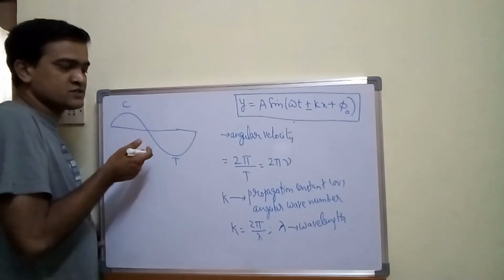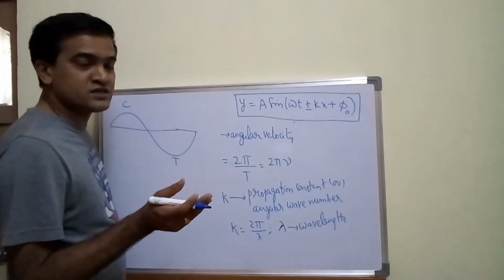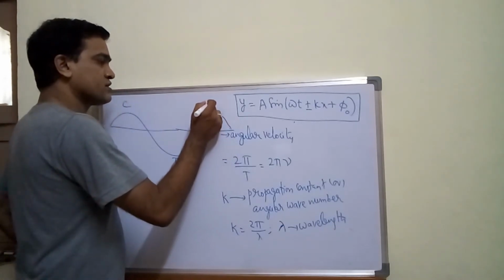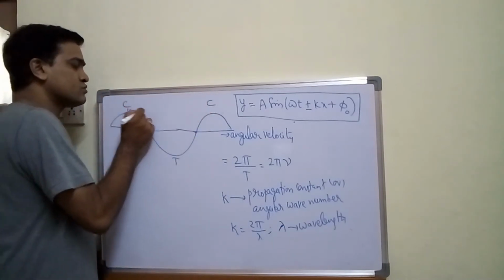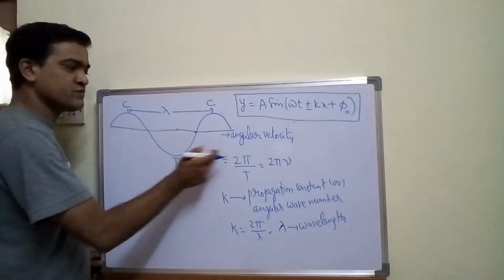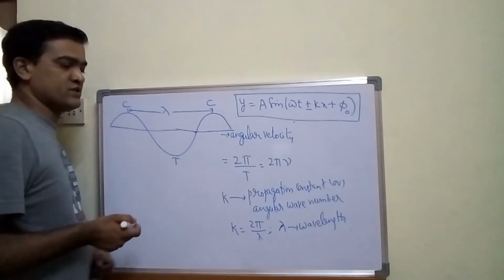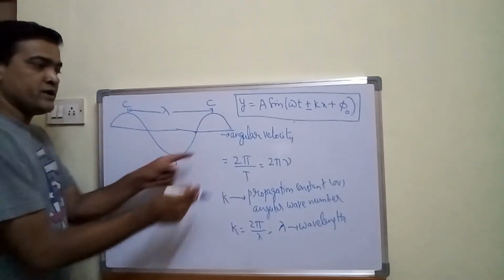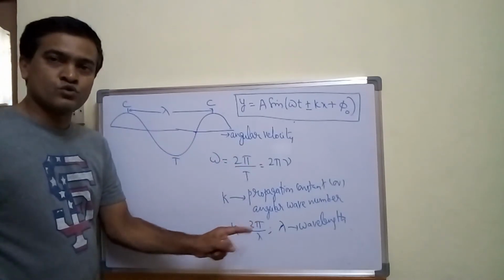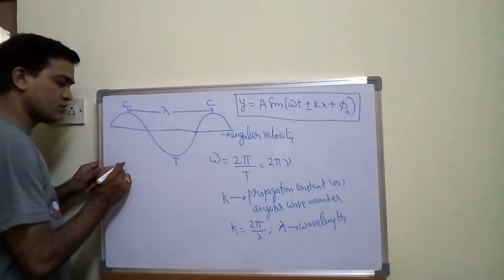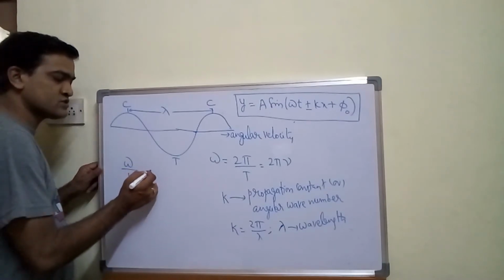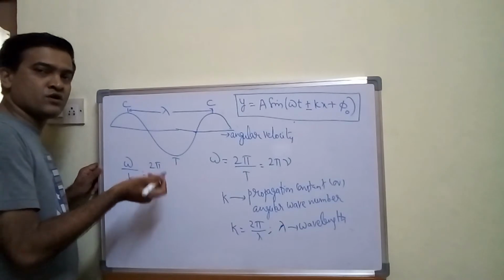In case of a longitudinal wave, we have discussed earlier compressions and rarefactions, right? Or if I extend and show you another pulse, here also you have one crest. So the distance between two successive crests is called wavelength. Or if I show one more, the distance between two troughs is also called wavelength, right? So based on these two, omega is equal to 2 pi nu and k is equal to 2 pi by t. From this I have found out omega upon k, which comes out to be, what is omega? Omega is nothing but 2 pi by t, or you can write 2 pi nu.